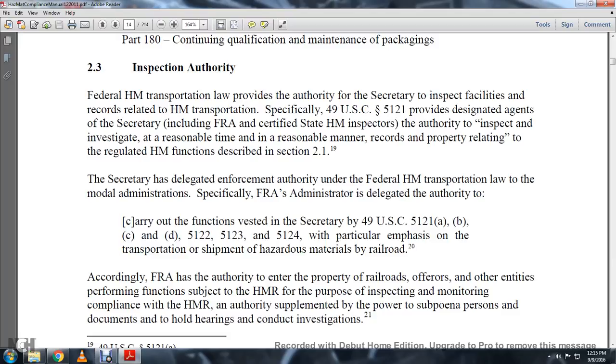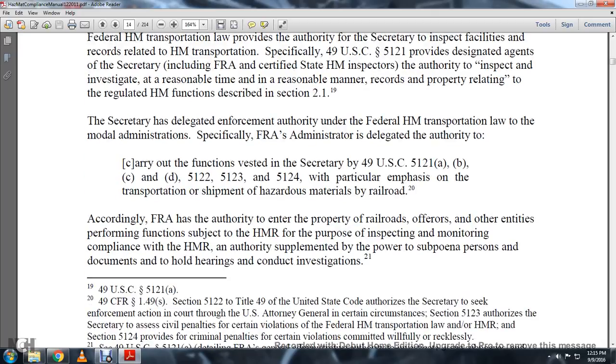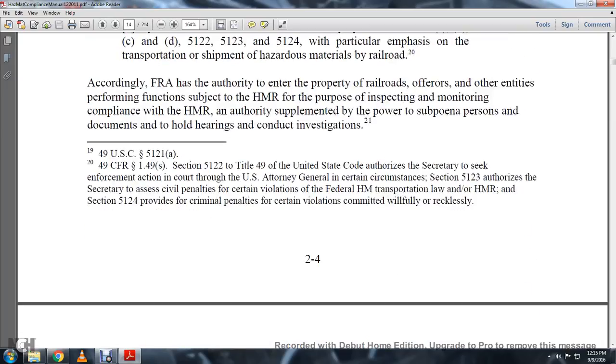The Secretary has delegated the enforcement authority for the federal hazmat transportation law to the modal administrations. In particular, the FRA Administrator is delegated the authority to carry out all the functions vested in the Secretary by Title 49 U.S. Code 5121(a), (b), (c), (d), 5122, 5123, and 5124, with particular emphasis on the transportation and shipment of hazmat by railroad. Accordingly, the FRA has the authority to enter the property, railroad offices, and other entities performing functions subject to the hazmat regulations for purposes of inspecting and monitoring compliance. This authority is supplemented by the power to subpoena persons and documents, hold hearings, and conduct investigations.